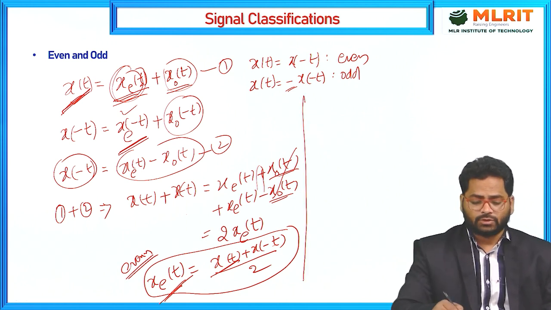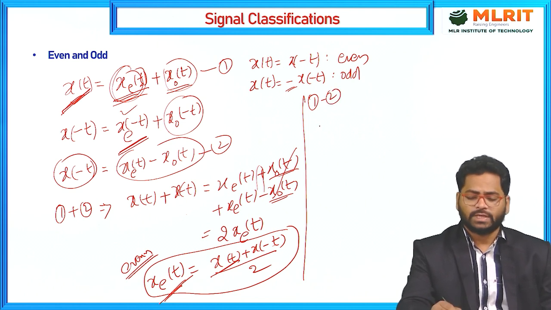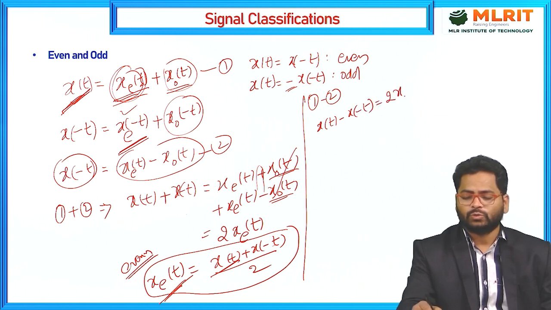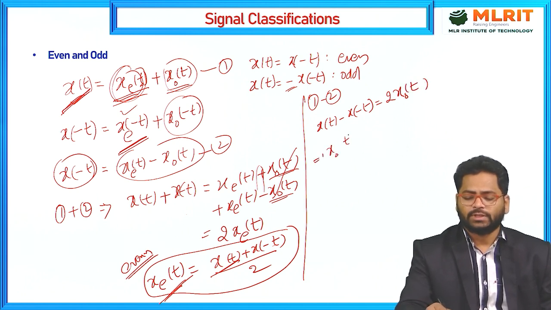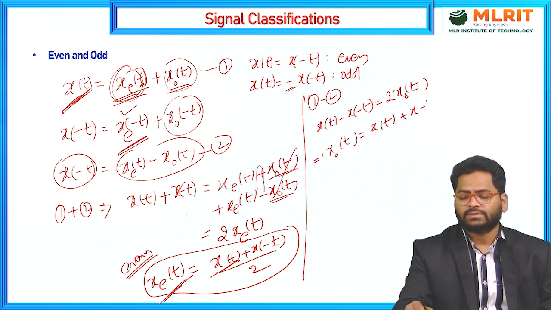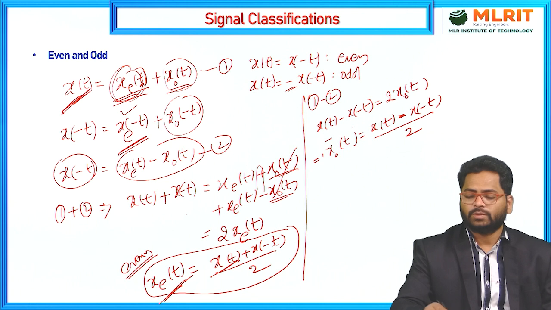Then if I come across the odd signal, equation 1 minus 2, if you do the same, x of t minus x of minus t, then you will get 2 into xo of t. So from this you will get xo of t, the odd signal, which you can write as x of t minus x of minus t divided by 2. So this is about the odd signals.